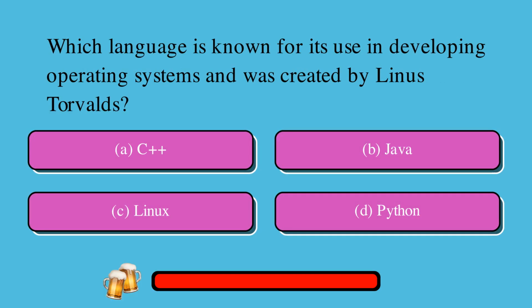Which language is known for its use in developing operating systems and was created by Linus Torvalds? Is it A, C++, or B, Java, or C, Linux, or D, Python? The correct answer is C, Linux.